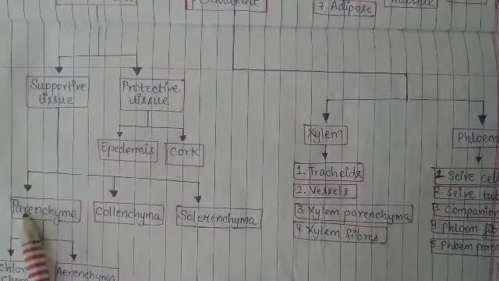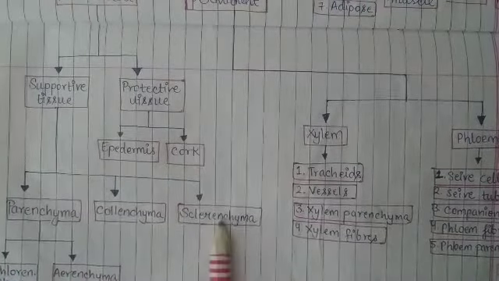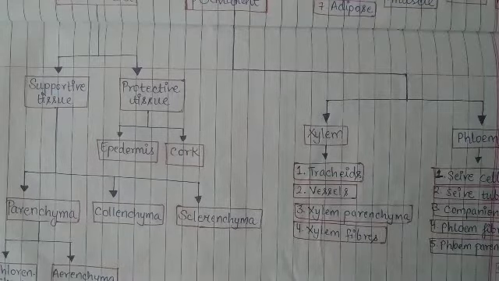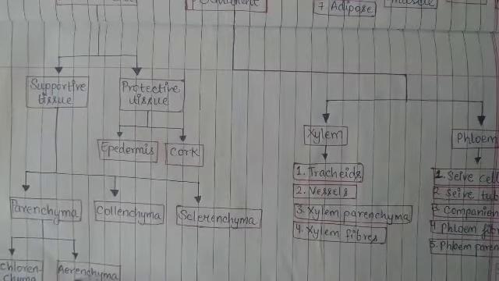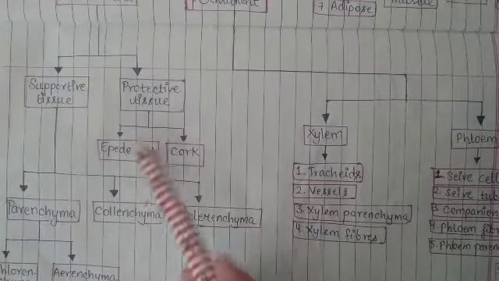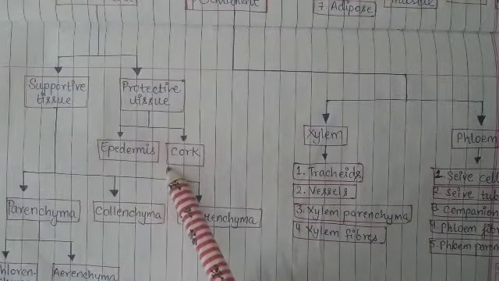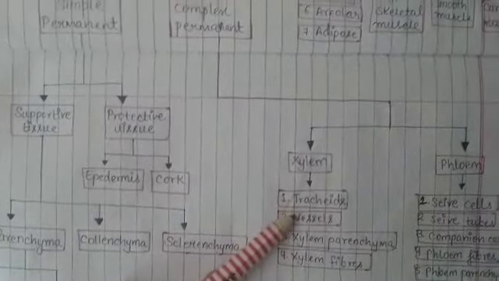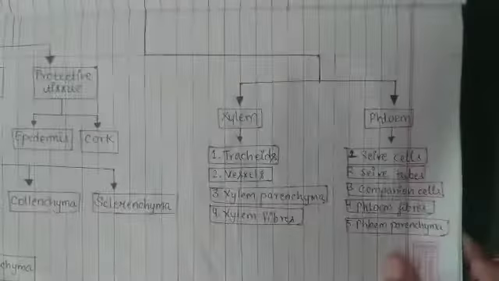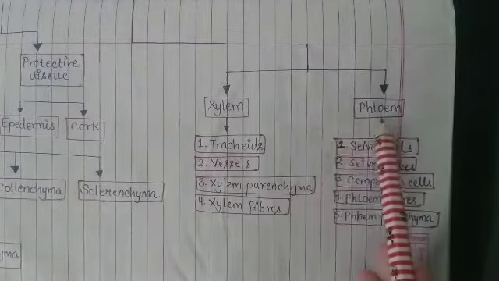Supportive tissue is also of three kinds, parenchyma, collenchyma and sclerenchyma. And special types of parenchyma are two, chlorenchyma and aerenchyma. We have also studied about these two types. Then protective tissues, which are two, epidermis and cork. Then we have studied about complex permanent tissue, which are of two types, xylem and phloem.